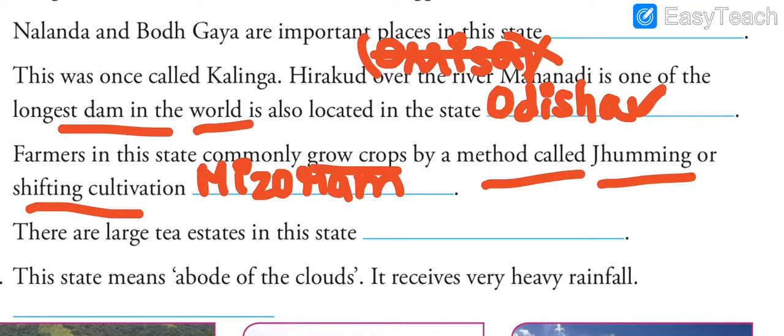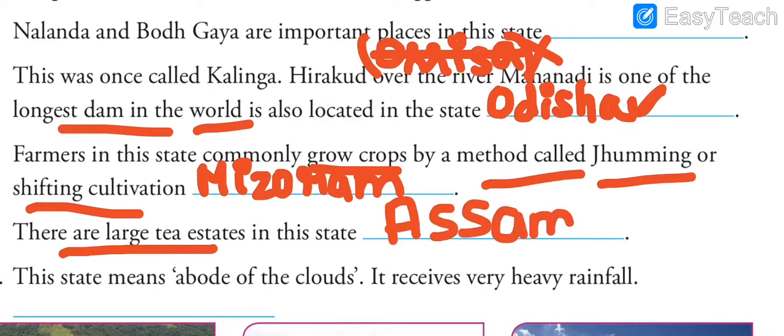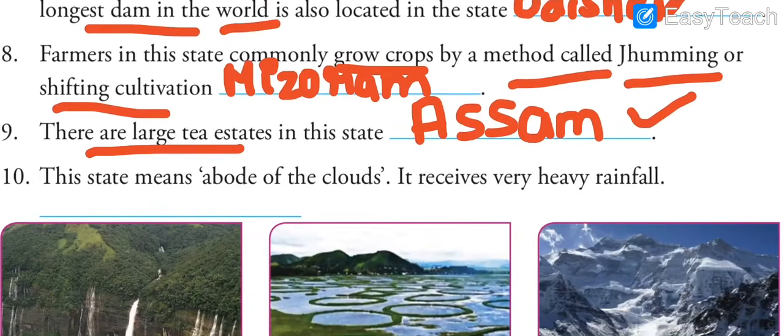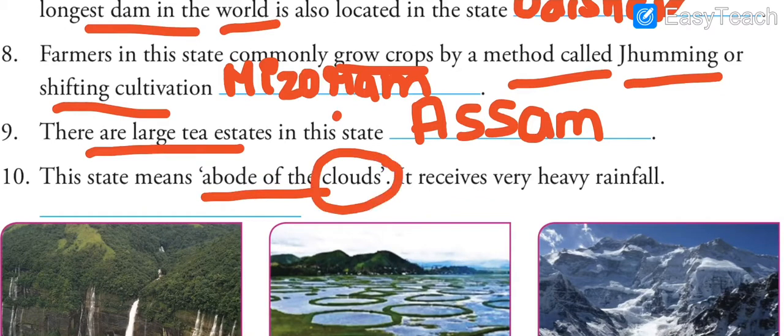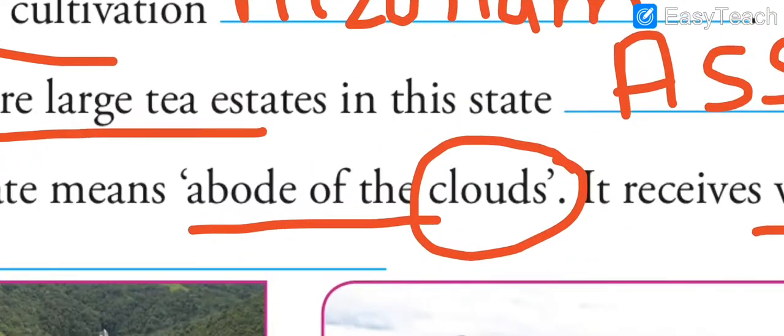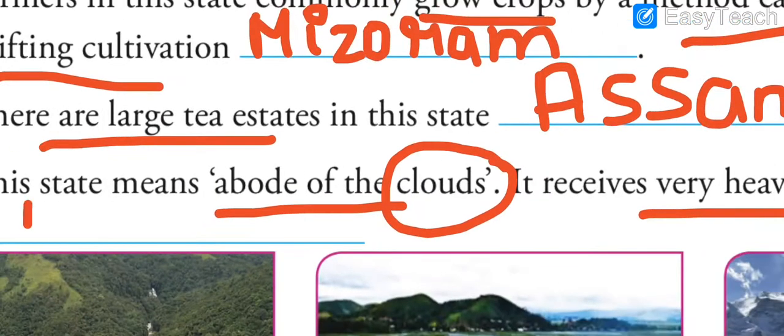Next, there are large tea estates in this state. This is quite common and you must have heard it. This is Assam. Tea gardens are very famous there. This state means abode of the clouds. Now I'll tell you the hint here. It receives very heavy rainfall. The state name is Meghalaya.